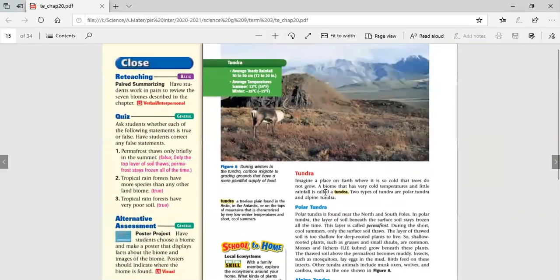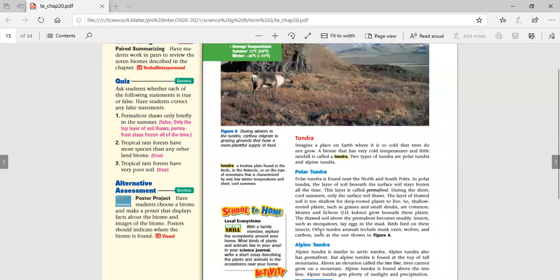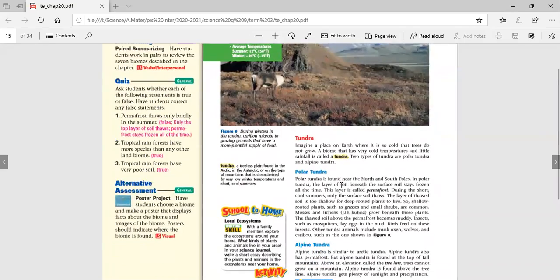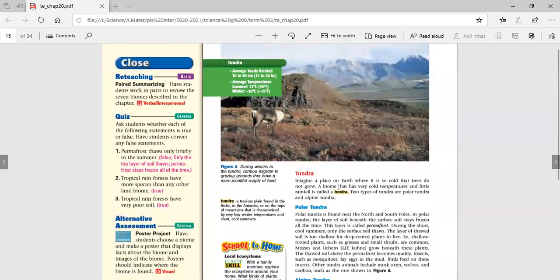So the last biome that we could find on Earth is tundra. With tundra, we are nearly at the North Pole, just reaching the top of the Earth. Tundra is a biome that refers to freezing, frozen places on the Earth's surface, in which most of the water is in the form of ice. Tundra could be classified into two types, which are polar tundra and alpine tundra.